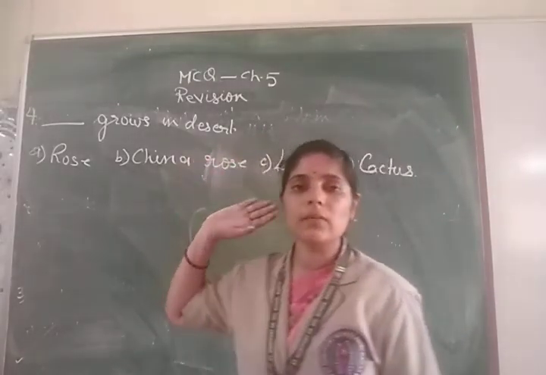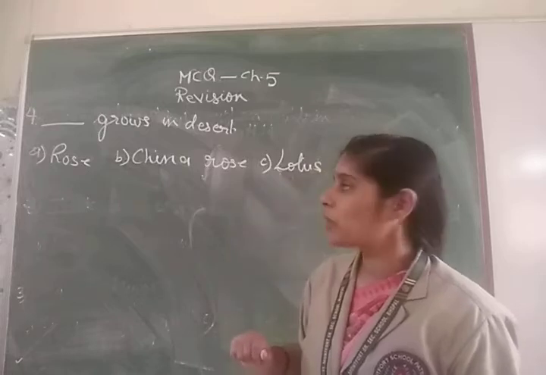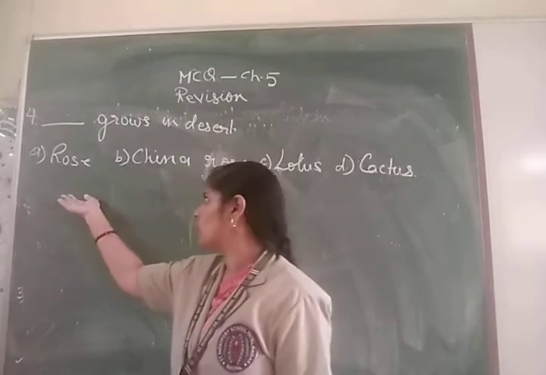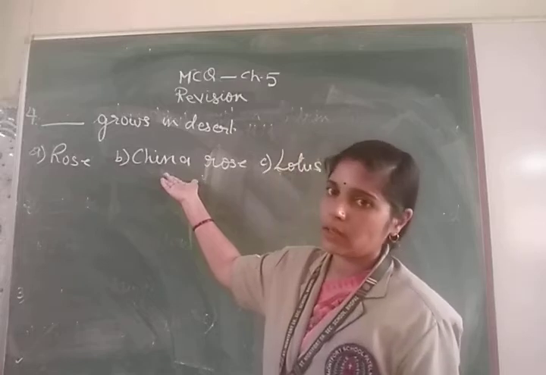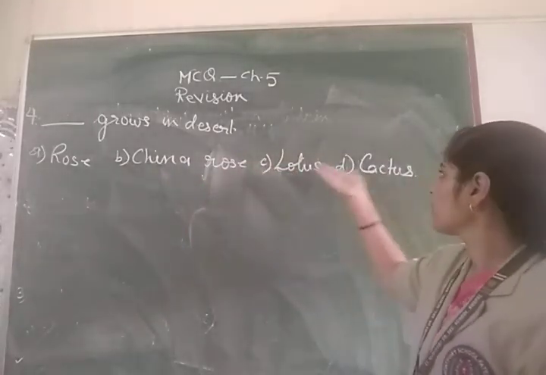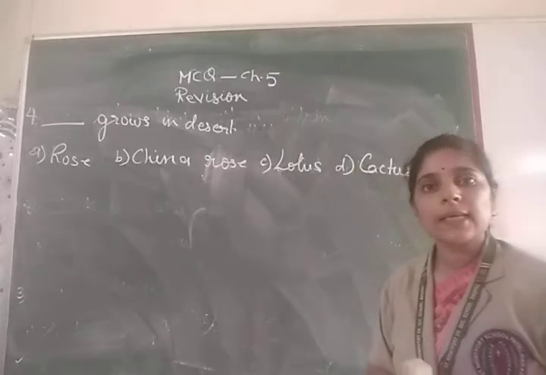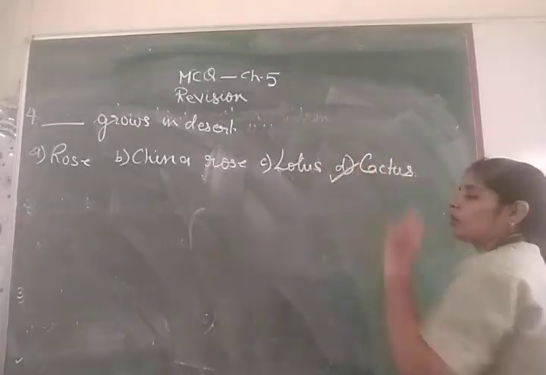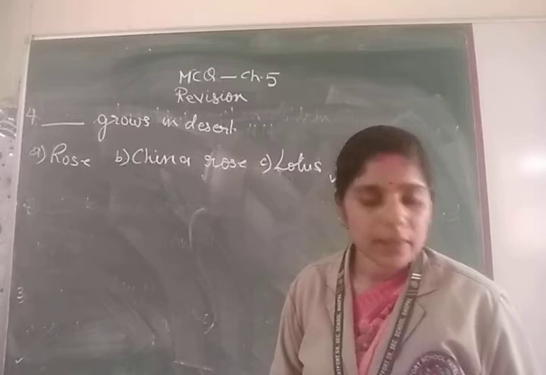Desert means the area where there is sandy land and there is less water. So does a rose grow in a desert? No. China rose? Again no. Then lotus. Lotus grows in water. Then D is cactus. The cactus grows in the desert. So you put a tick mark on cactus.